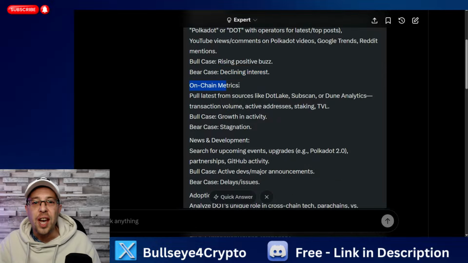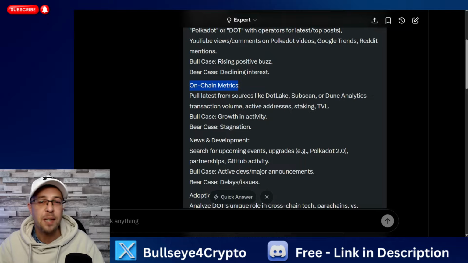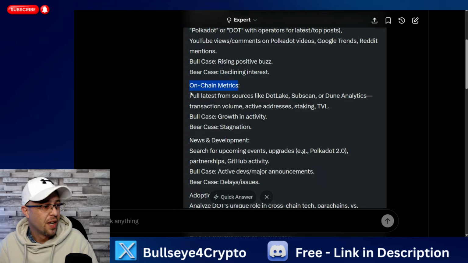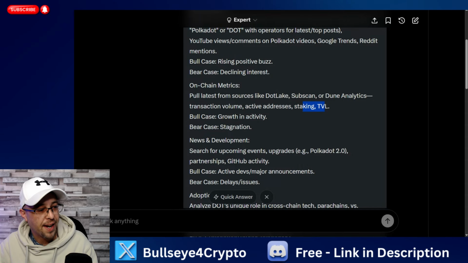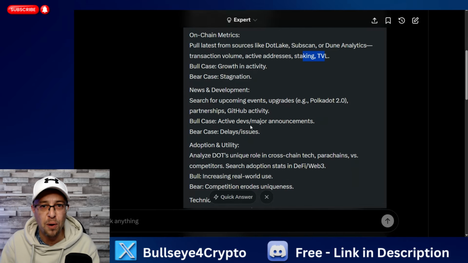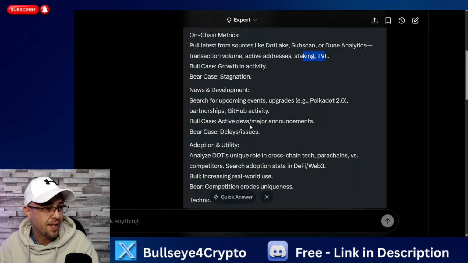Then we want on-chain metrics. That's the thing with crypto, guys. You get on-chain data, so you can see things like transactions. Are they increasing? Are they decreasing? Are people using it? Are they not using it? So pull latest sources like DotLake, Subscan, Dune Analytics: transactional volume, active addresses, staking, TVL. And then we want, of course, the bull case, growth and activity, and the bear case, stagnation. It's always important to look at both sides of the fence because it's a game of probabilities.